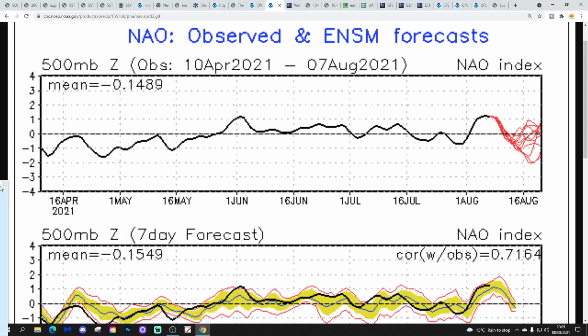The NAO, though, is doing something quite dramatic. At the moment, the NAO is in a very positive phase, but the GFS ensembles are forecasting a bit of a crash in the NAO as we go into the middle of August and into quite a strong negative phase. So that looks a little bit strange, doesn't it, how it is dramatically dropping from a quite strong positive NAO into what could be a quite strong negative NAO. And it's a bit at odds with what's going on in the Arctic. So we may finish up with the AO in a weakly positive phase and the NAO in a strongly negative phase by the middle of August, which would be a little bit odd and a little bit unusual.